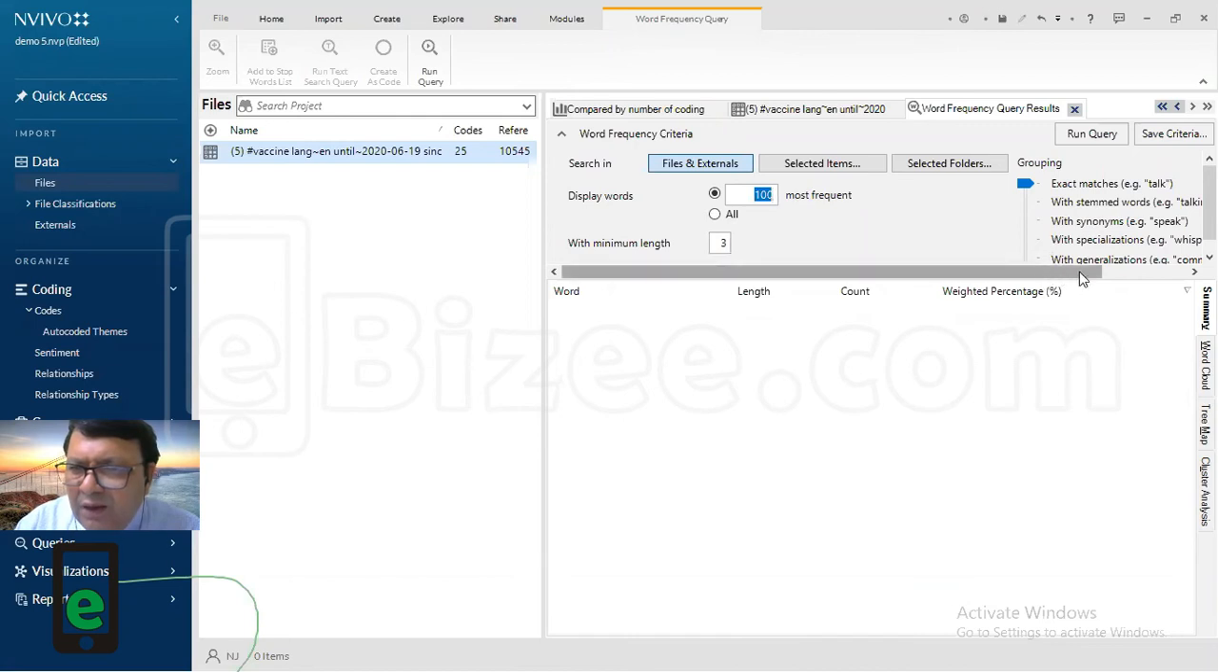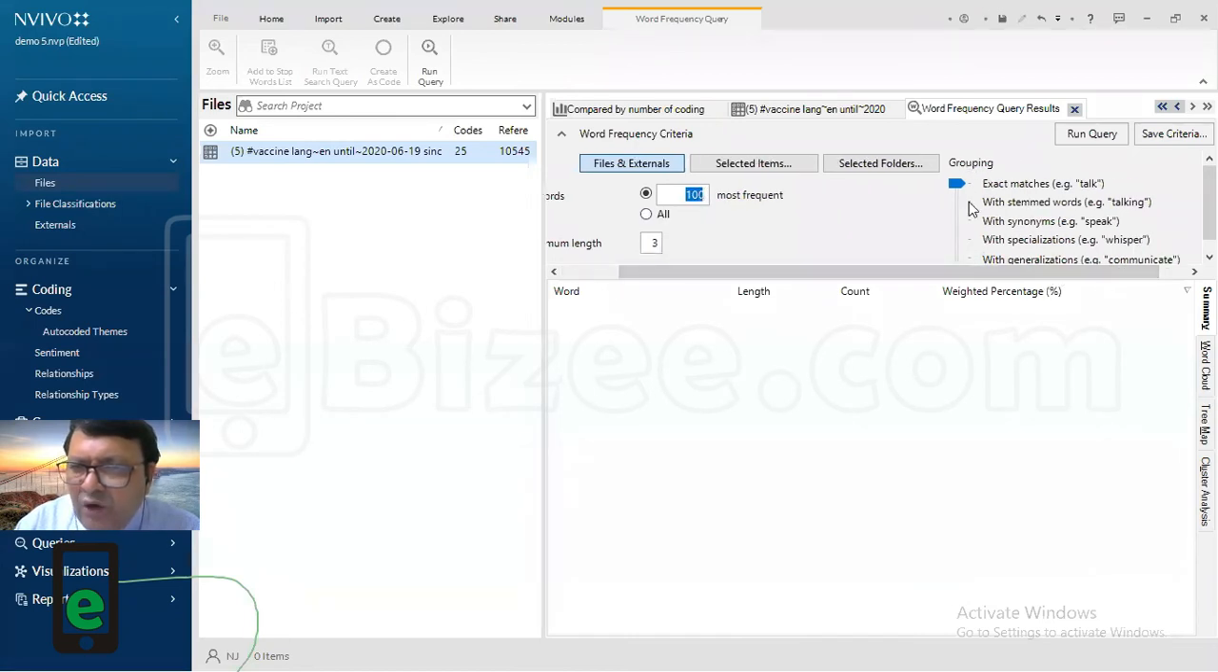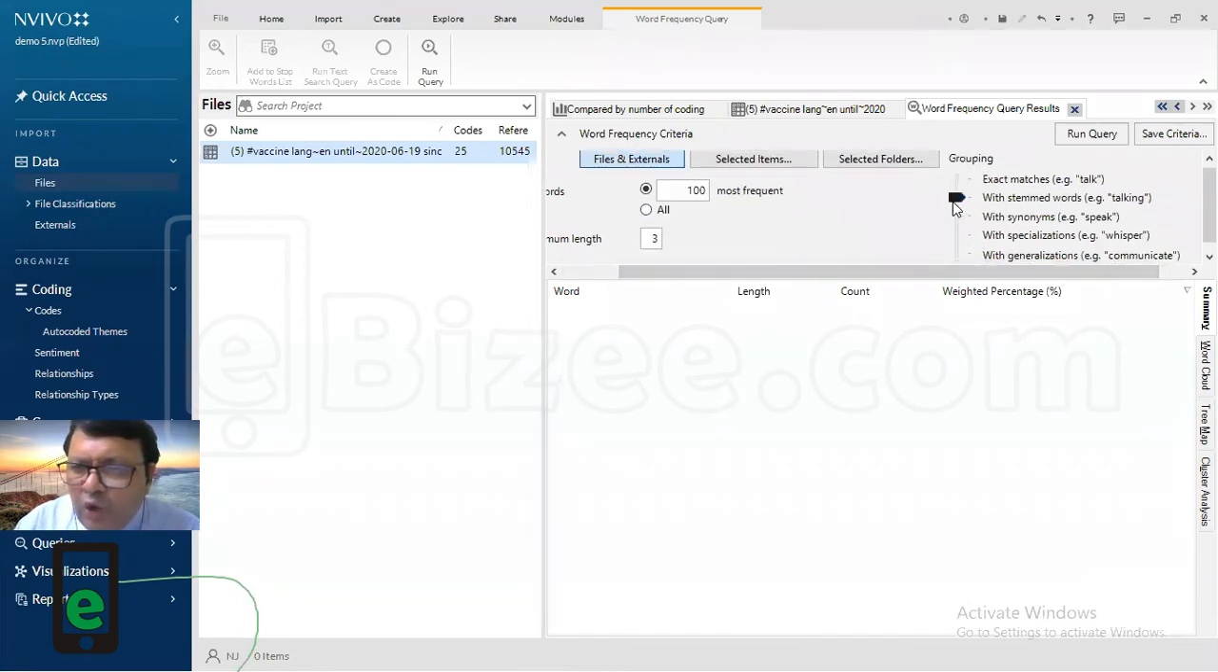And here, you can see, we can do grouping. The most common grouping is the stemming. For example, vaccine, vaccines, vaccination, all these are very similar words. So what the software will do, it will group all those words into a single word, right?